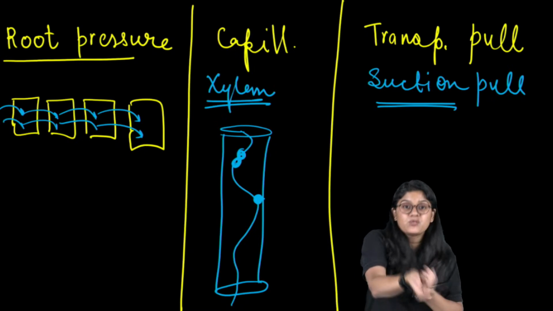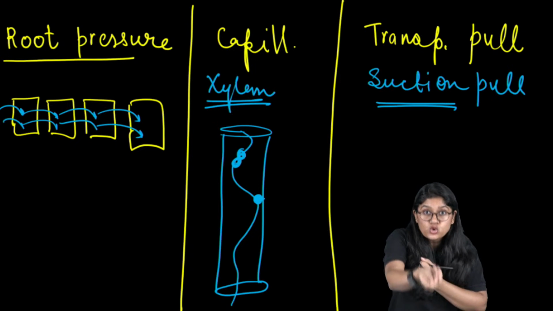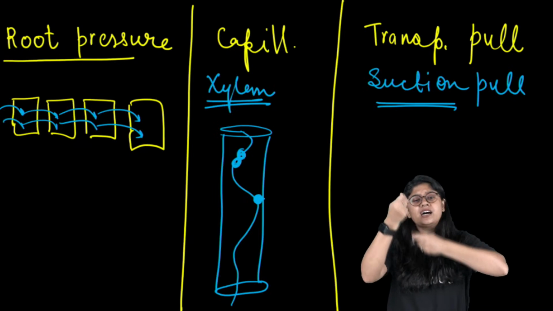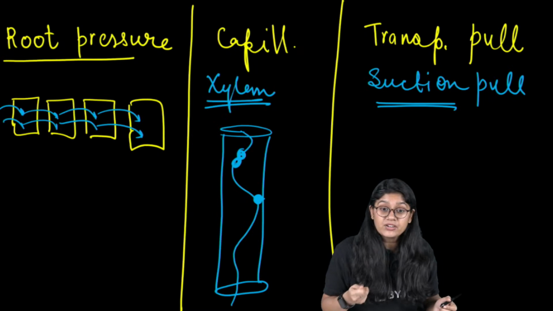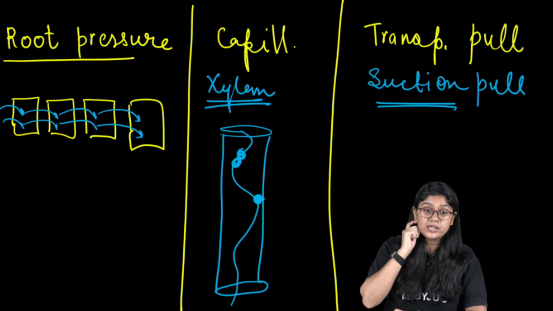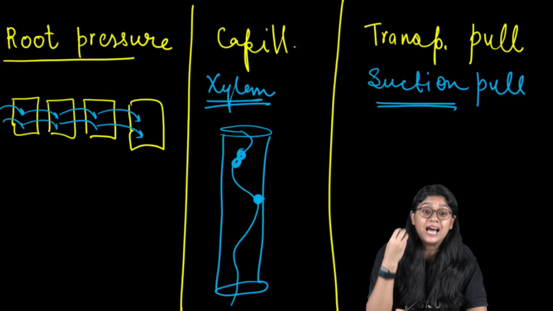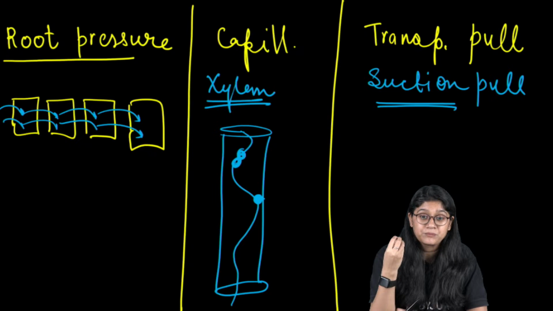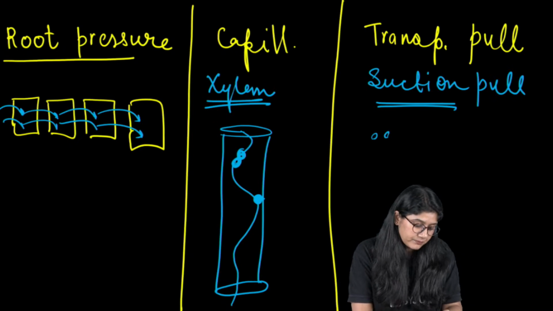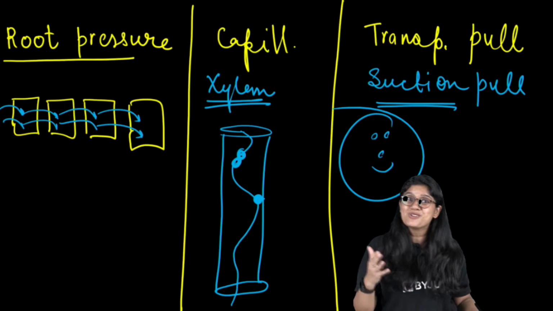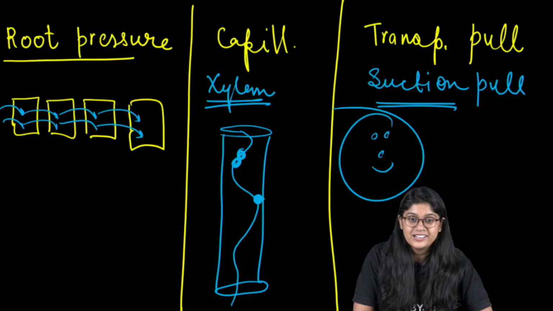That will be pulling the water molecules from the root till the top. Clear, everyone? Suction force is a force that will apply. So this is how the movement of water will happen.